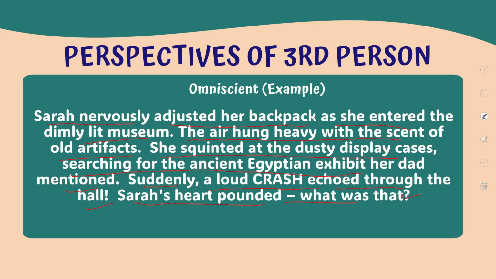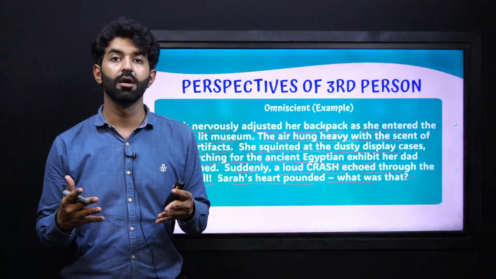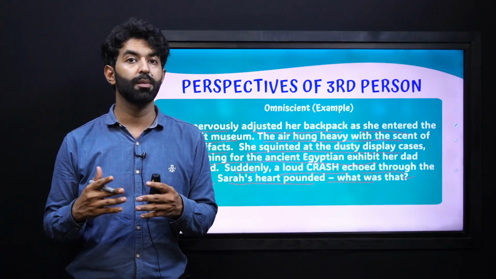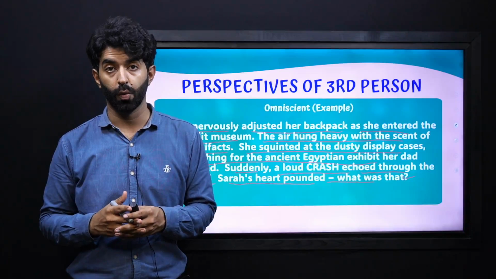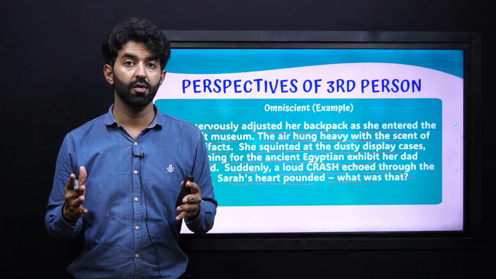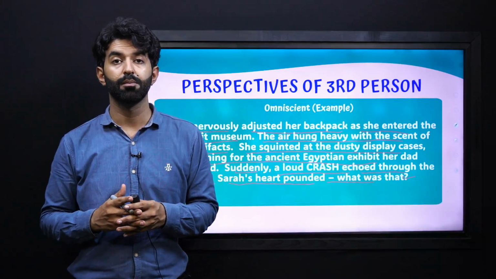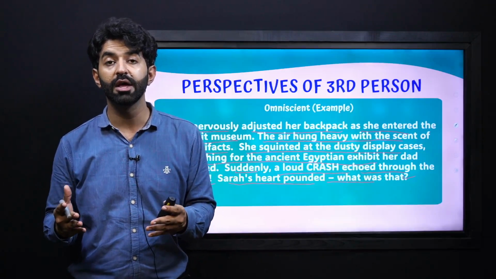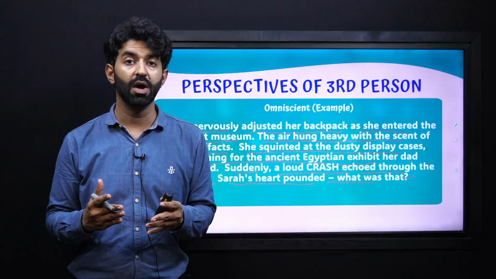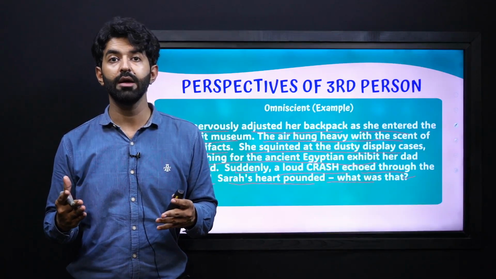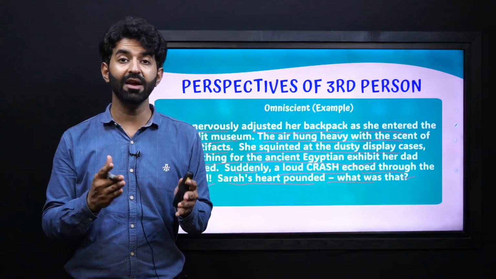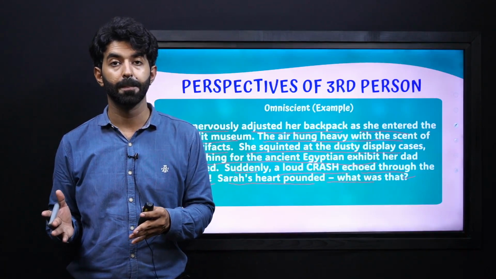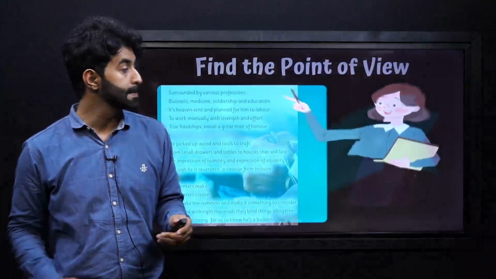And now, as the story progresses, you know that the character Sarah, the narrator will tell you that there was somebody on the other side which Sarah doesn't know. And this kind of narrative will be called third person omniscient, because all the other happenings and how things will turn out is not known by Sarah. Rather, it's only known by our narrator. So the character is not fully aware of who was there and what was happening. This is our third person omniscient.